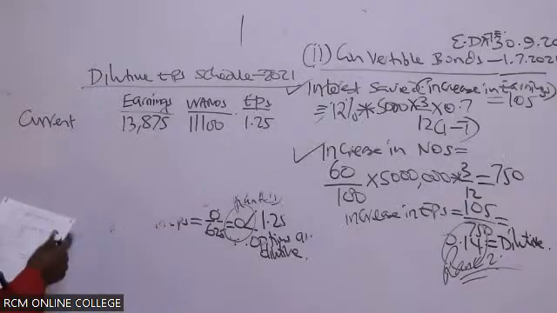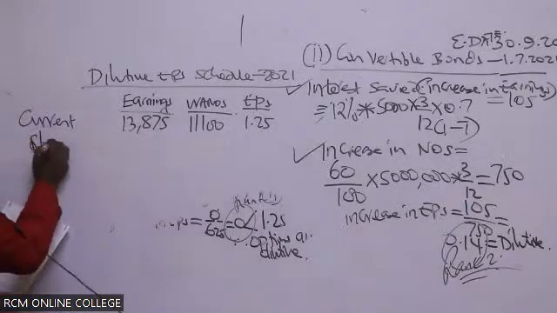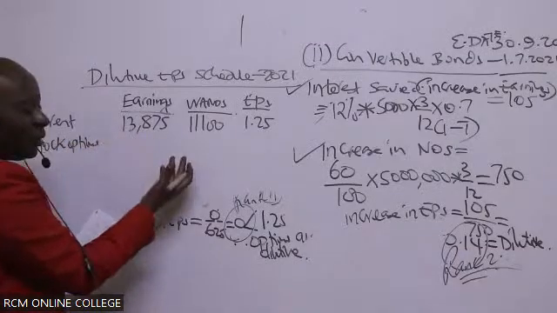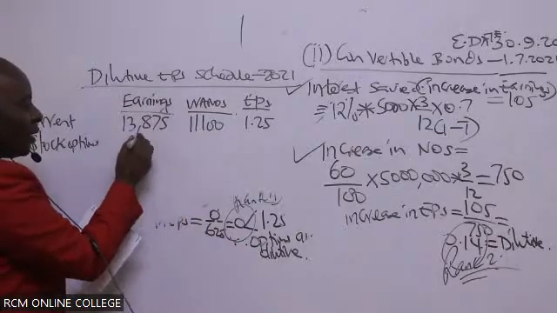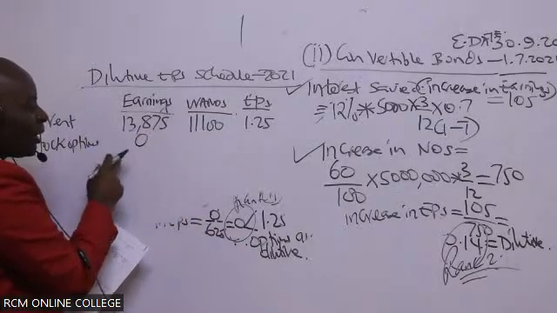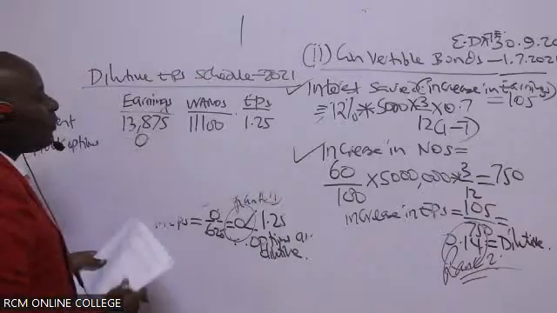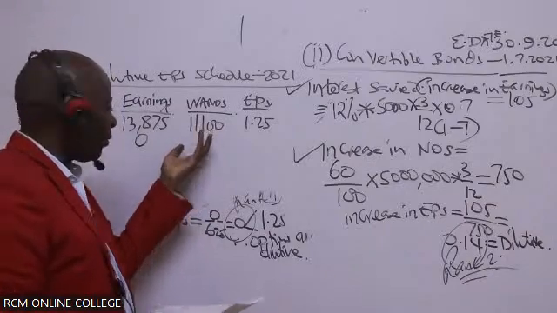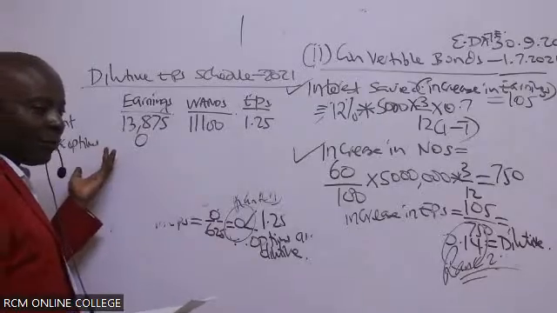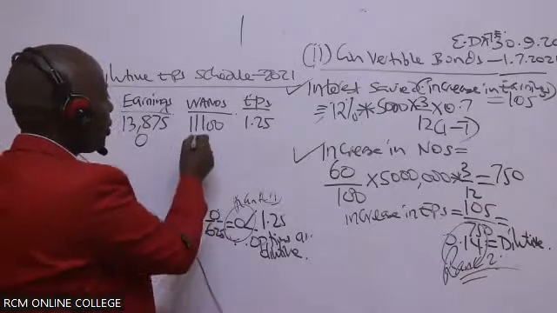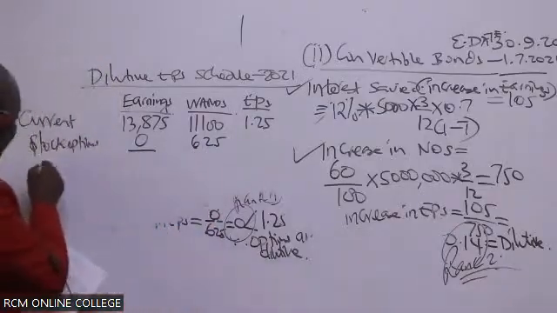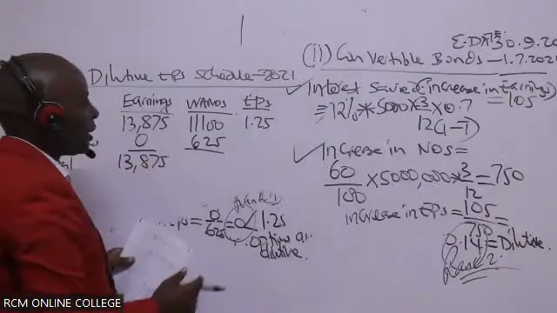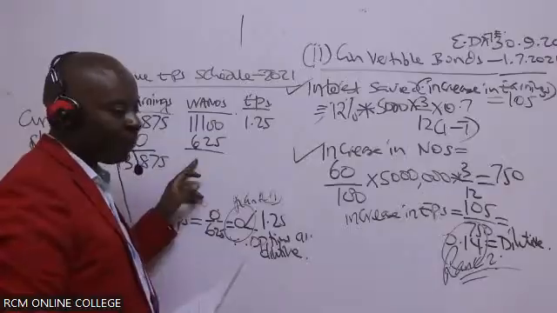And then you bring in the dilutive securities, starting with the most dilutive, the one that you ranked number 1. So the first dilutive are the stock options. What are the earnings they are bringing on the table? Nothing. Earnings are 0, but they're giving us new shares. Is there somebody who is able to give us the new shares coming from stock options? 625. And then give us the total. So this gives me 13,875. This one will give me what figure? 11,100 plus 625. Give me the totals.